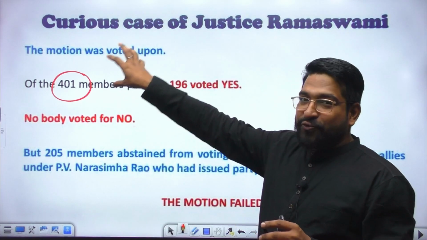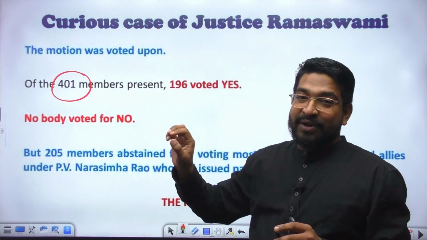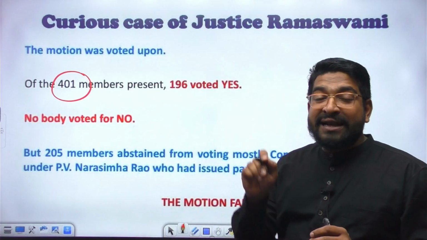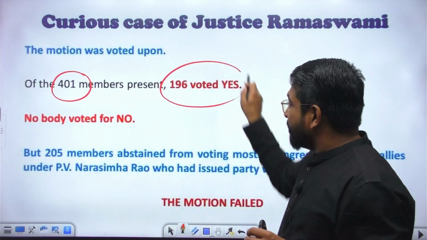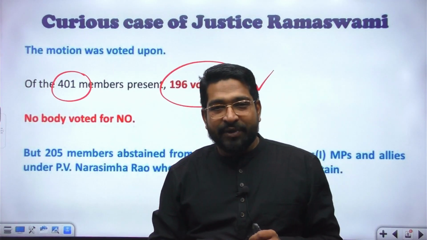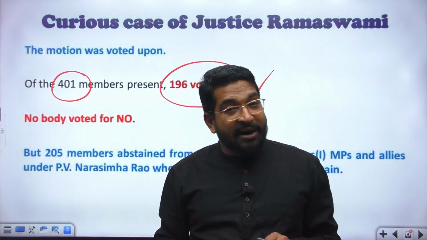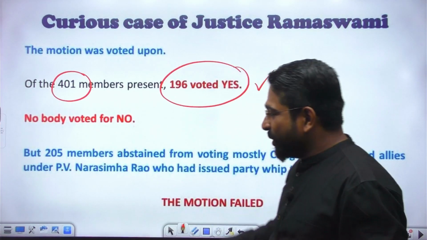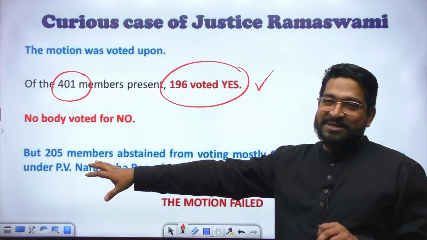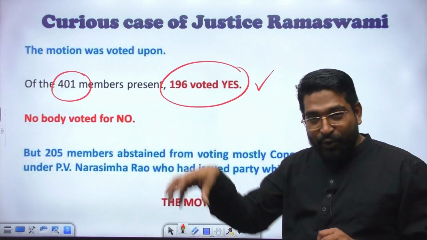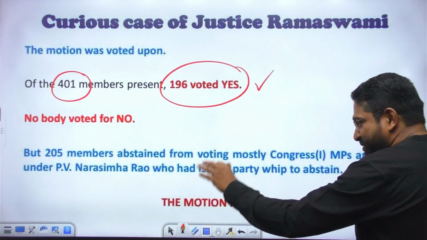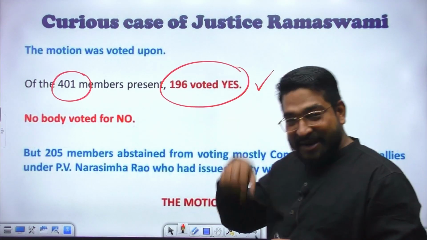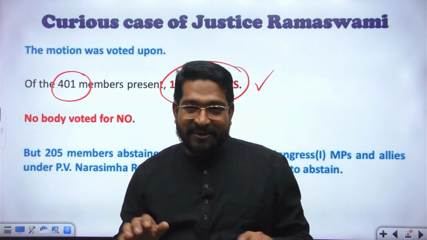There were 401 members present, out of which 196 MPs voted to remove Justice Ramaswamy. Nobody said no. But a very interesting thing happened. 205 members in the Lok Sabha that day abstained from voting. That means they were present, but they did not vote.